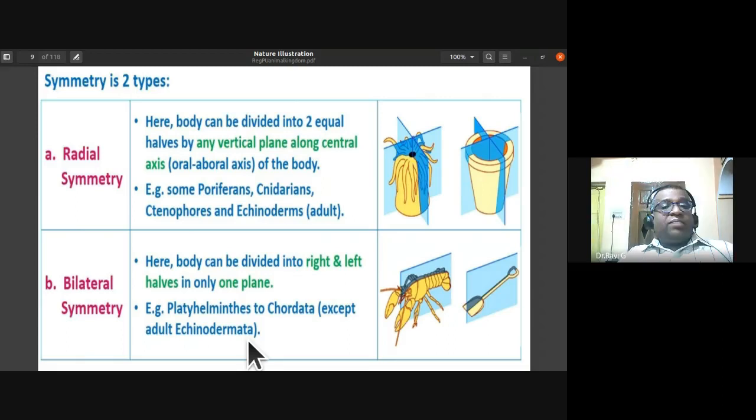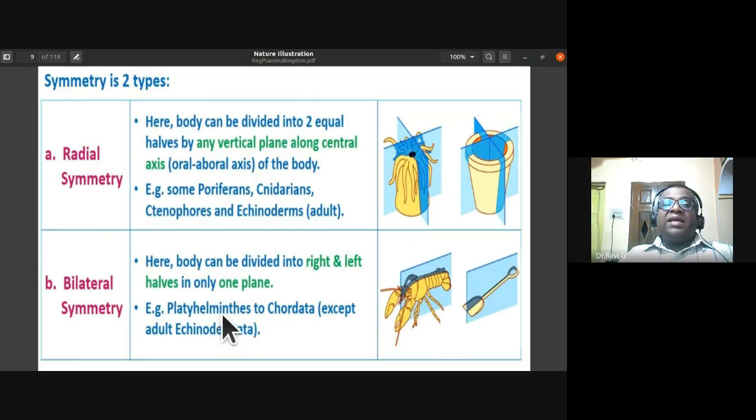I told you about the grilled chicken. Unknowingly they would be dividing the body into equal halves. You ask for half grilled, so they divide it at the bilateral symmetry and give you the half grilled part of it. Okay, so they are unknowingly doing this bilateral symmetry. See here you have an example of a lobster, where they are divided into right and left halves in only one plane.